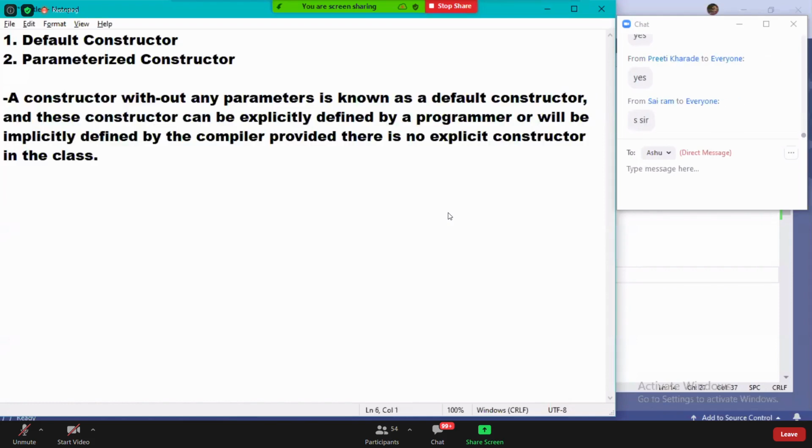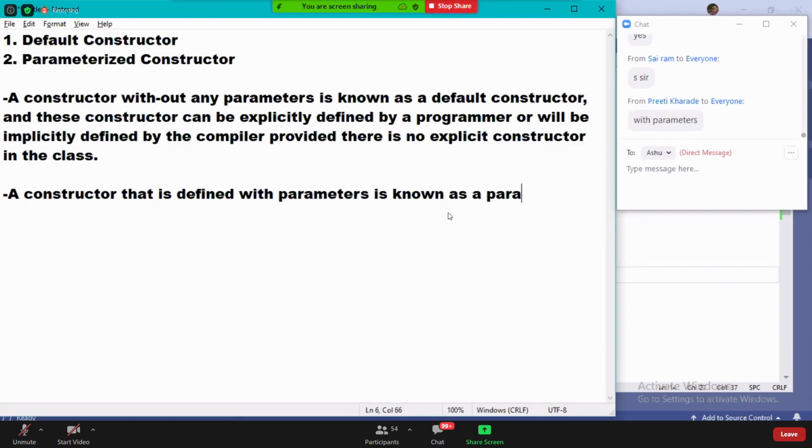Then what is a parameterized constructor? A constructor that is defined with parameters is known as a parameterized constructor.